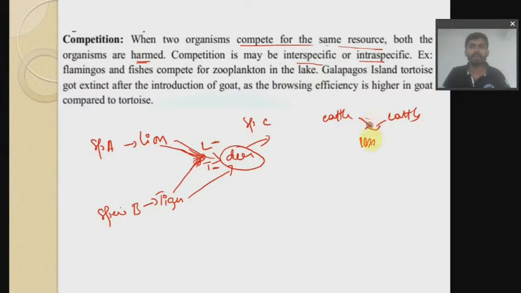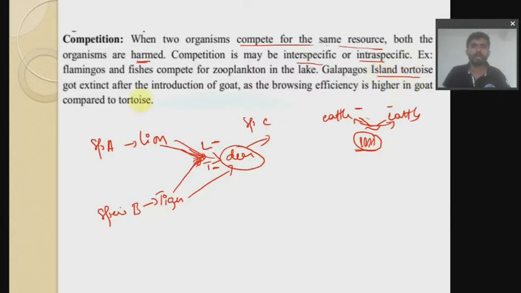Both will start competing, where the grass is not harmed at all, but both cattle will attack each other and as a result will go away from this particular area, so they do not graze. Got it? So they are harmed. So you have to mention the examples.